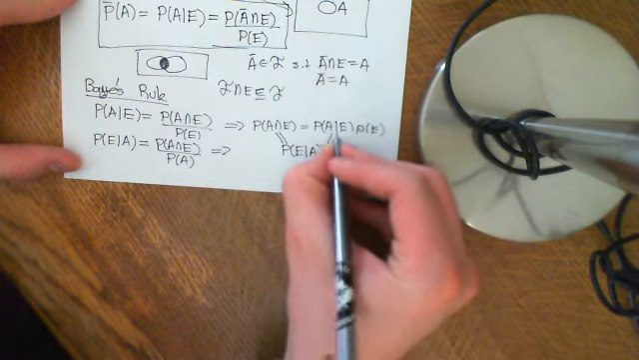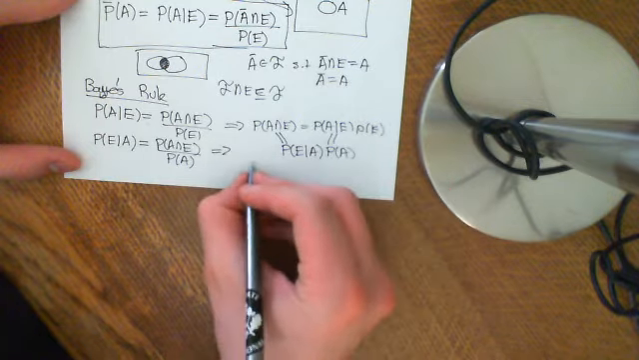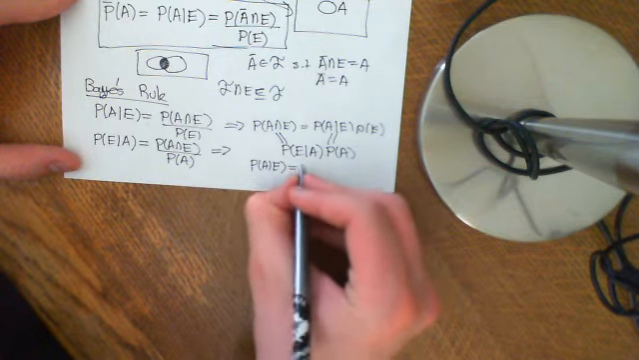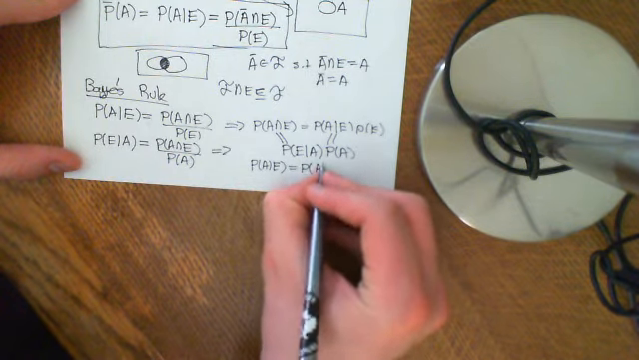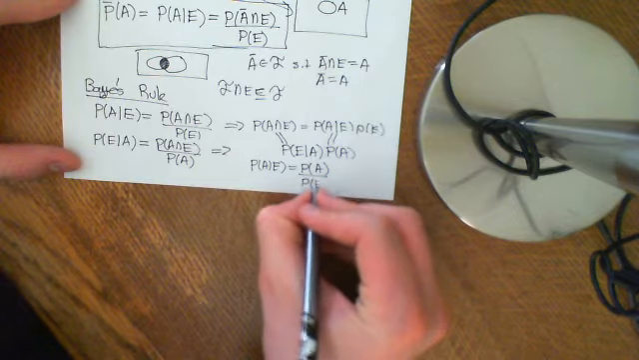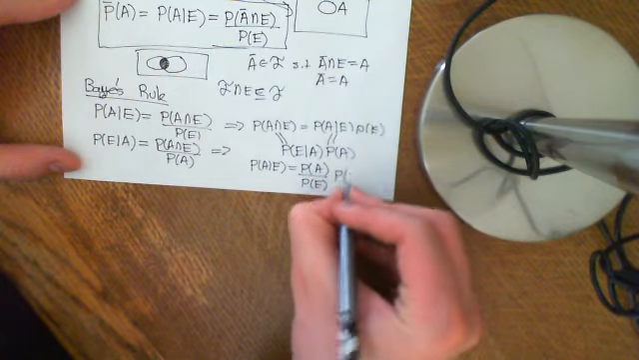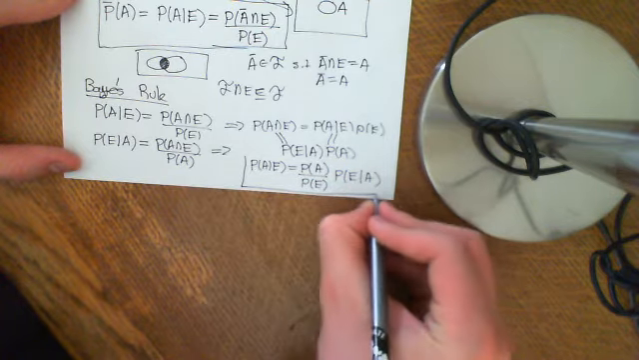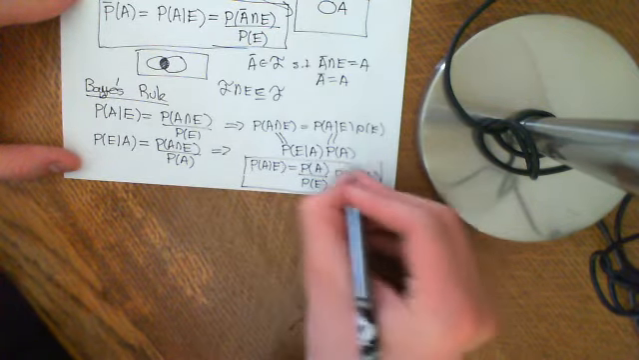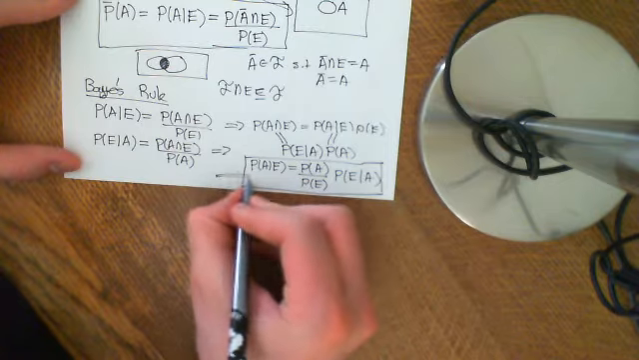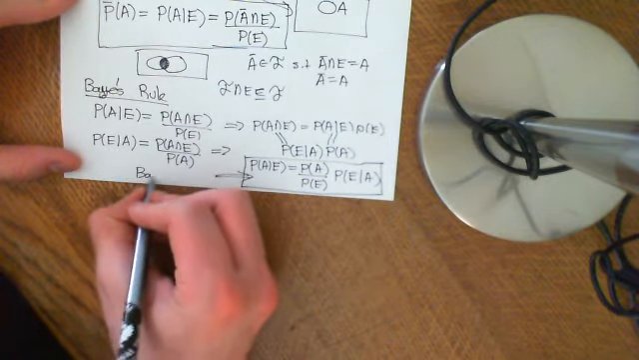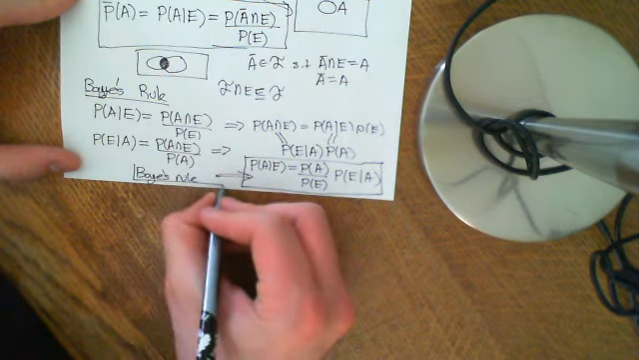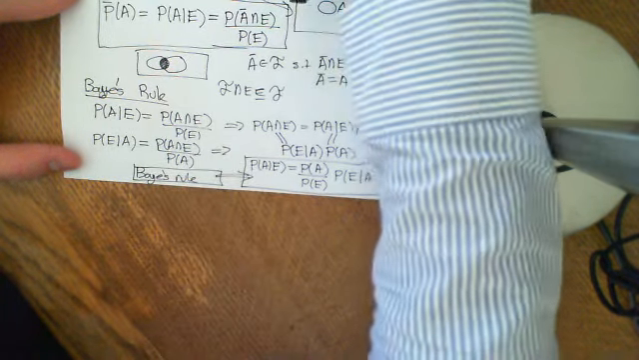And now we can equate those two and say that the probability of A given E is therefore equal to the probability of A divided by the probability of E times the probability of E given A. And that there is Bayes' rule, which is a very important result in conditional probability. And we'll leave it there for today.